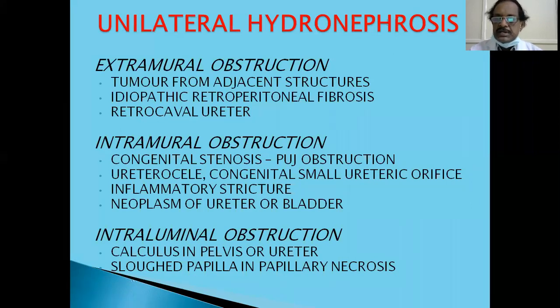Then the intramural obstruction: there can be a congenital stenosis like PUJ obstruction, which is the most common cause of unilateral hydronephrosis.